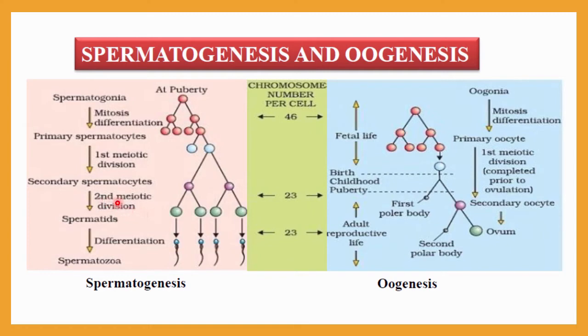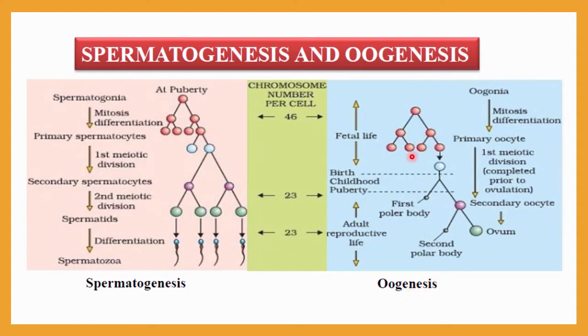Then it will undergo the second meiotic division and form spermatids. We can broadly divide this process into two: spermatid formation and sperm formation. Spermatid formation is the first stage of spermatogenesis, and the second stage is spermiogenesis, which is the production of sperm cells.